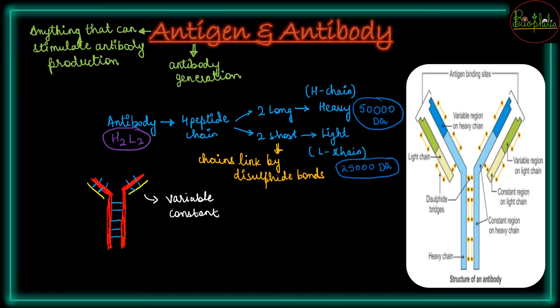The variable region will change itself, and this change allows it to attach to the antigen. So what it will do is attach to the antigen; it changes itself to the shape of the antigen and sticks to the antigen, and the constant one is going to remain as it is. So the constant one is going to become what? It is going to become the effector.